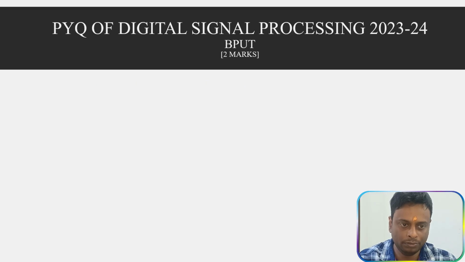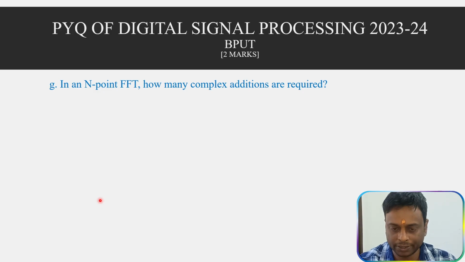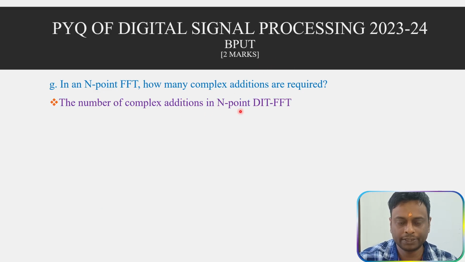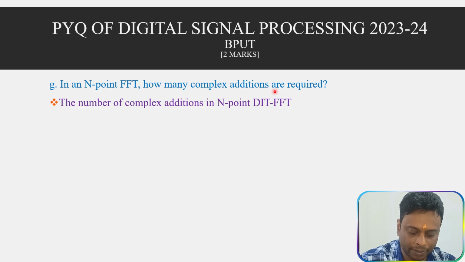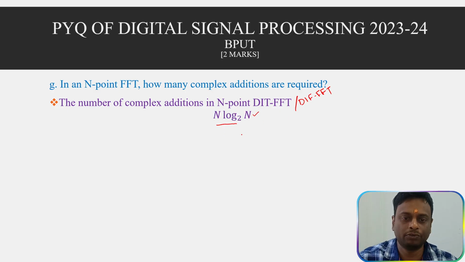Next question is, in N-point FFT, how many complex additions are required? The number of complex additions required in N-point DIT FFT. In FFT it can be DIT FFT or DIF FFT. In both cases the number of complex additions is N log 2 N. This is the formula for finding the complex additions. For complex multiplications it will be N by 2 log 2 N. But the question asks only for complex additions.